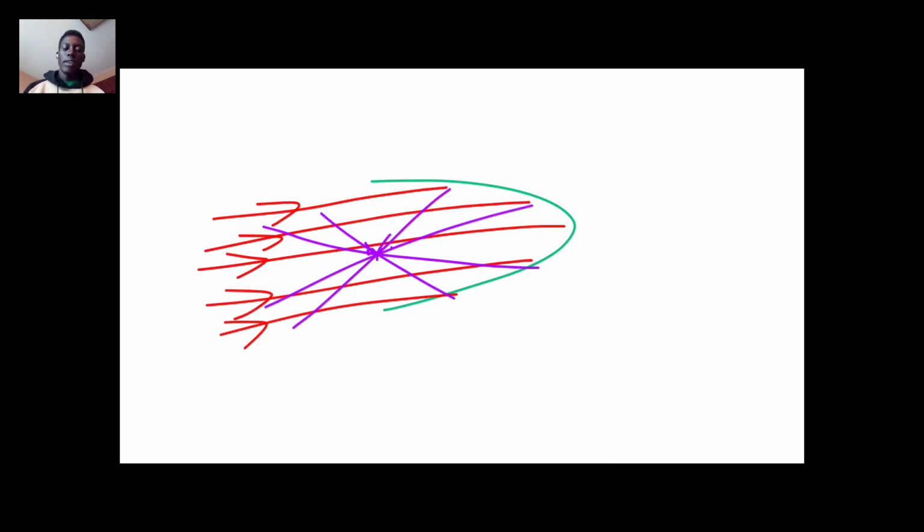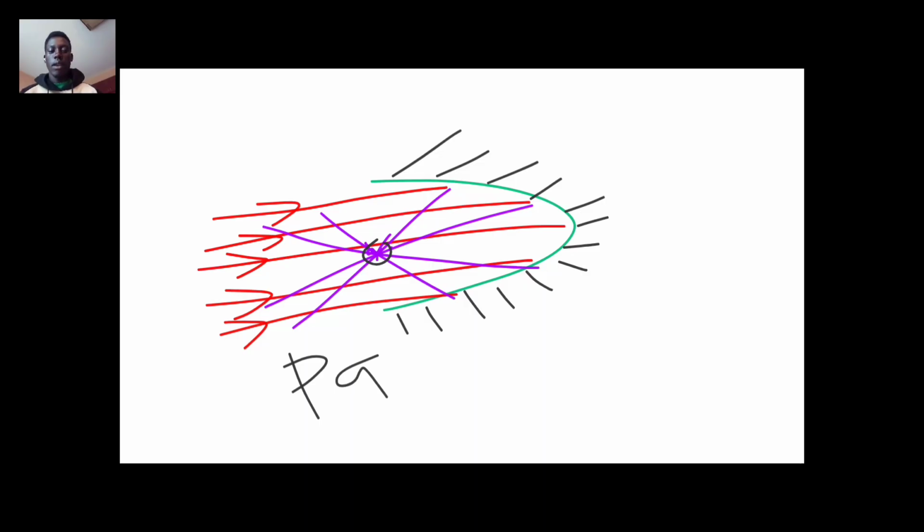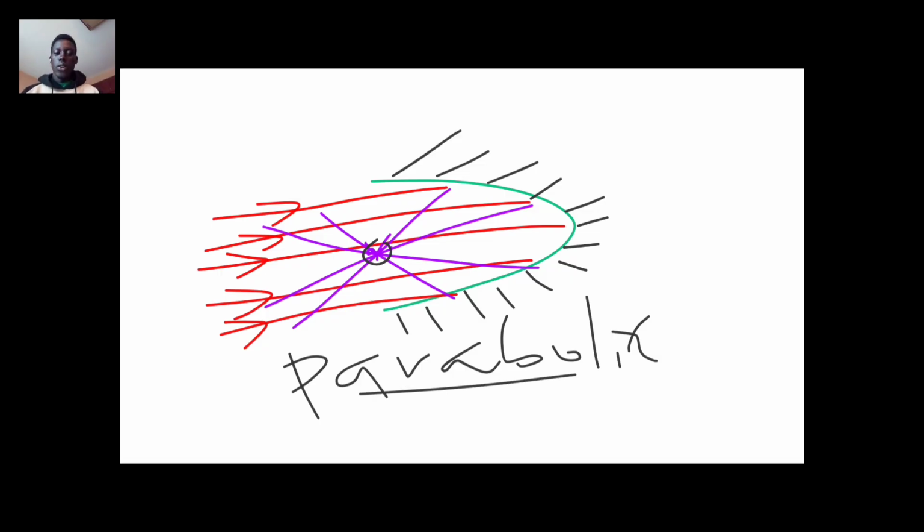Parabolic mirrors bring the parallel rays of light to one focus. This is known as a parabolic mirror.